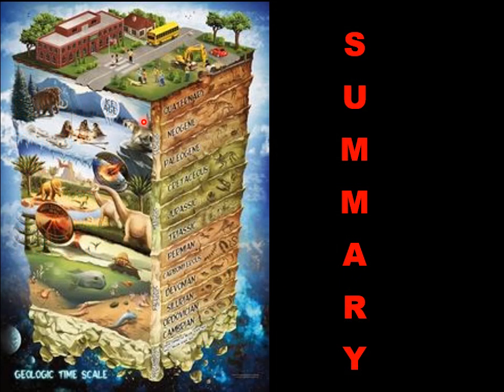Now the summary. In today's class we have learned about the geological time scale. The geological time scale is a series of time intervals, and these time intervals are not equal in length. Instead, they are variable in length. Geological time is divided using significant events in the history of the earth. It is just like a calendar which carries the earth's history events.